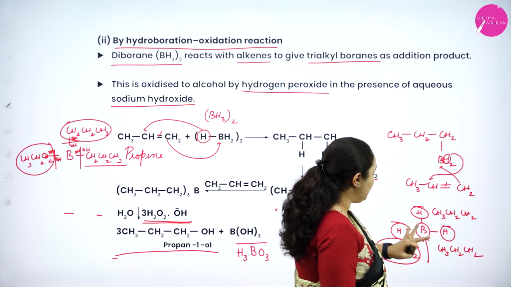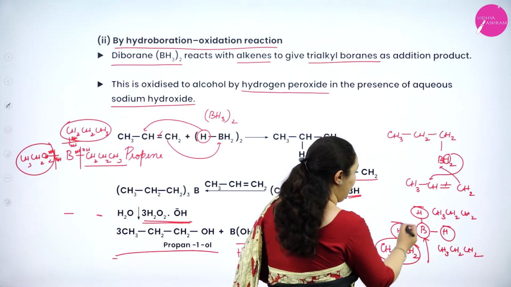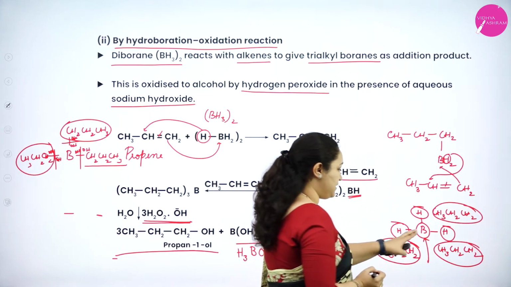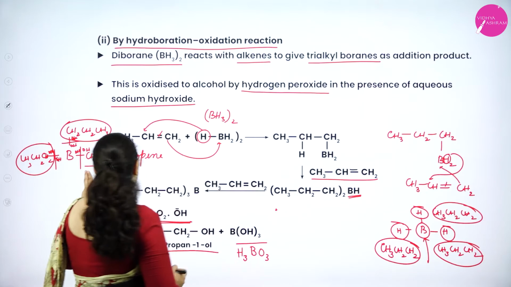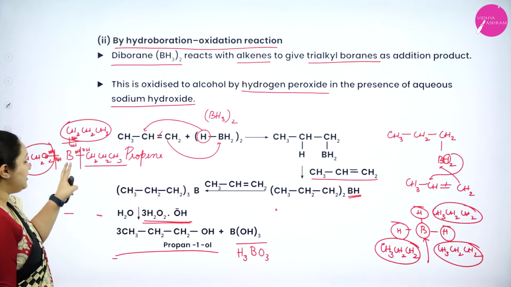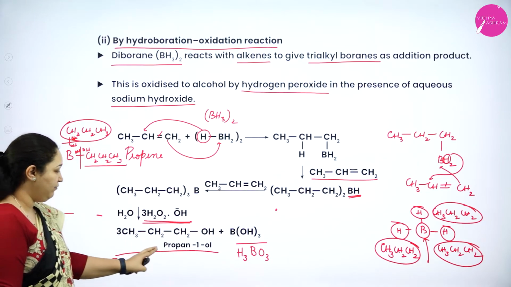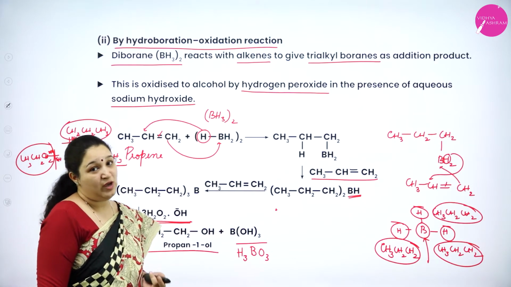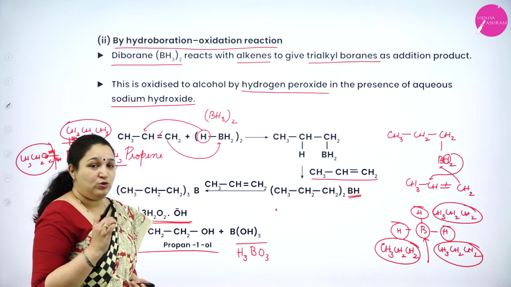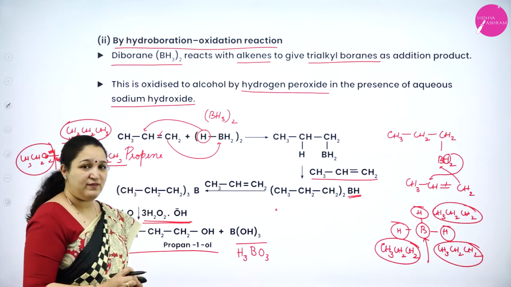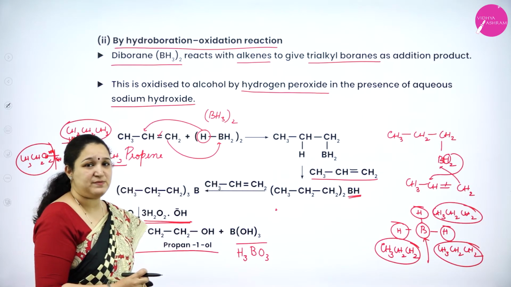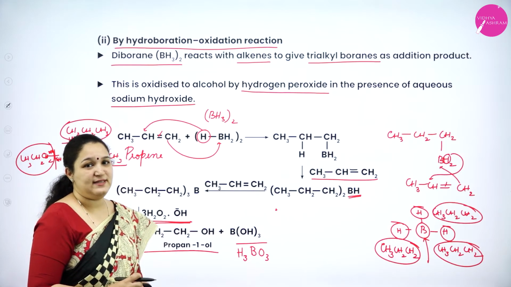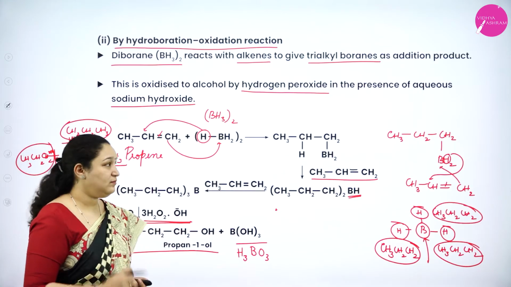So 3 hydrogen atoms get substituted with 3 alkyl groups, and you will get trialkyl borane, which on further oxidation will give alcohol and H3BO3. So I hope you have understood. If you do not follow, pause the video, write as I am explaining, and then you will surely understand how exactly it is happening. Okay.